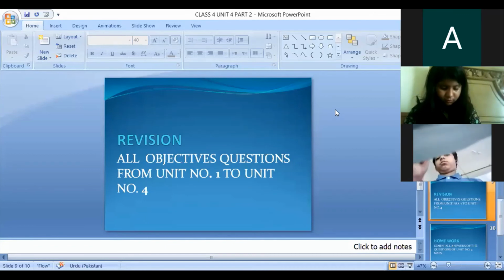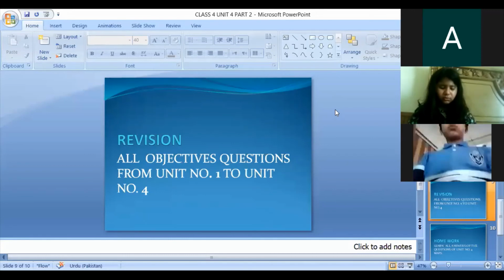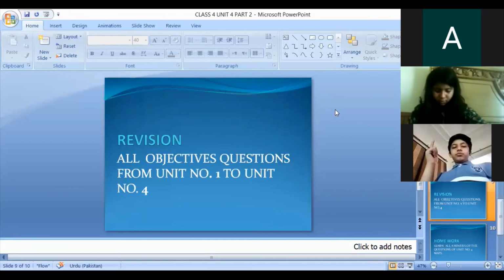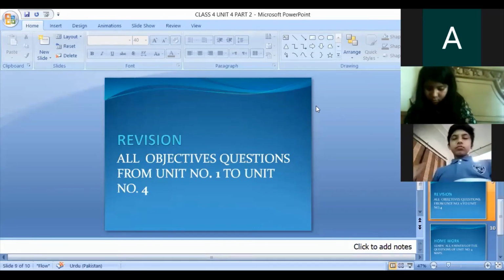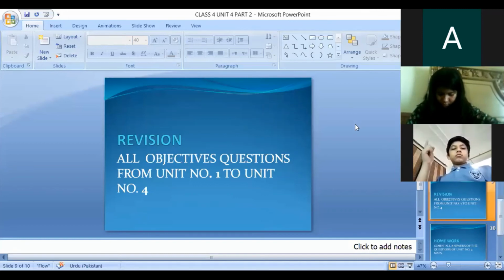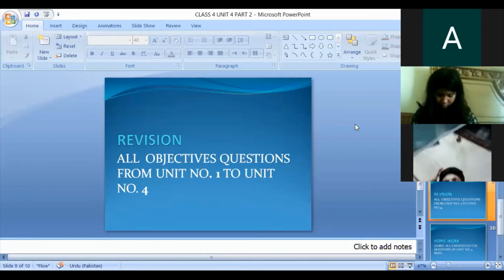Number 4, the season in which we wear warm cloth is called monsoon, spring, winter. Circle the winter. The spring festival is celebrated in Rajasthan, Sindh, and Punjab. It is in Punjab. Circle Punjab. Pakistan mostly has dash season, 4 to 1. Circle 4. It lies above the equator. Tropic of Cancer, or Tropic of Capricorn. Circle the Tropic of Cancer.